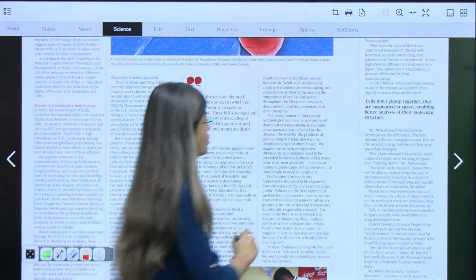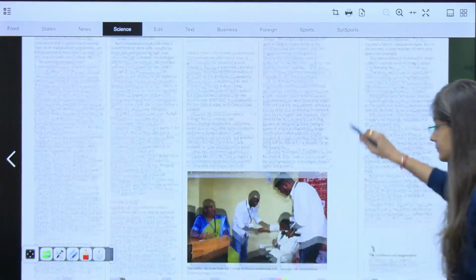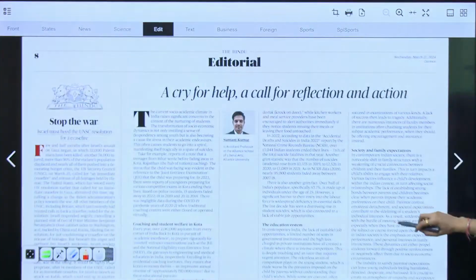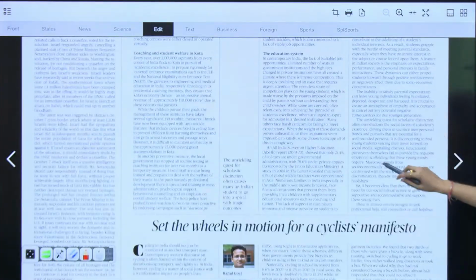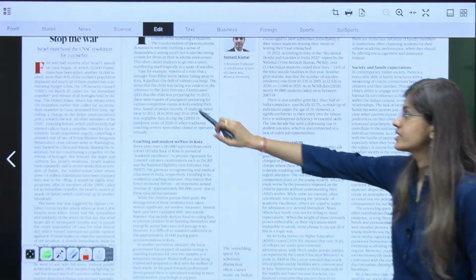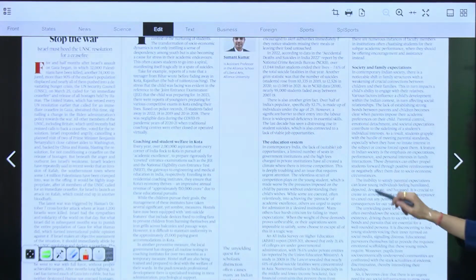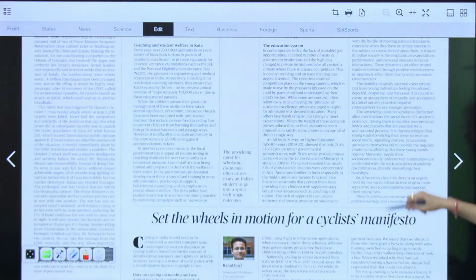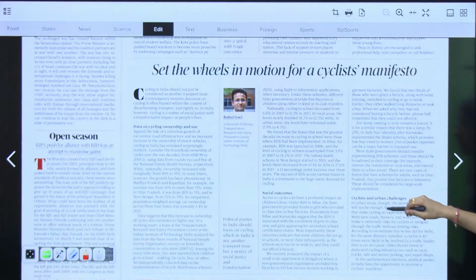Let us move on to the next article. This we have discussed, that UNSC resolution पास हुआ है जो ceasefire करने के लिए in Gaza Strip.